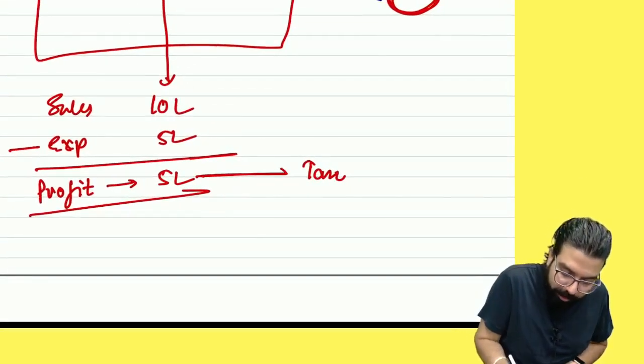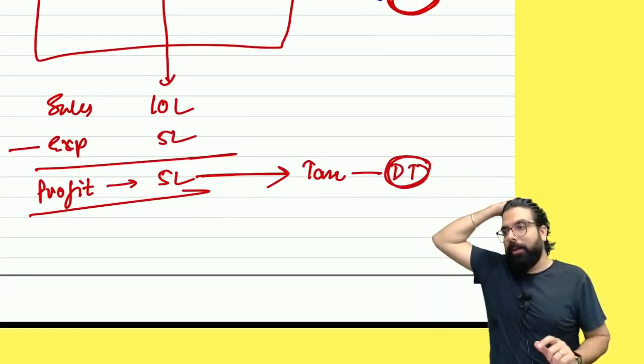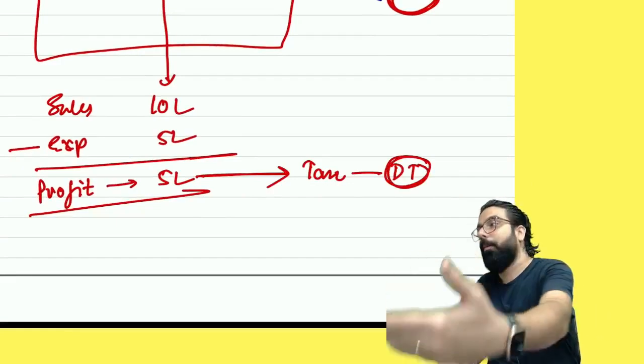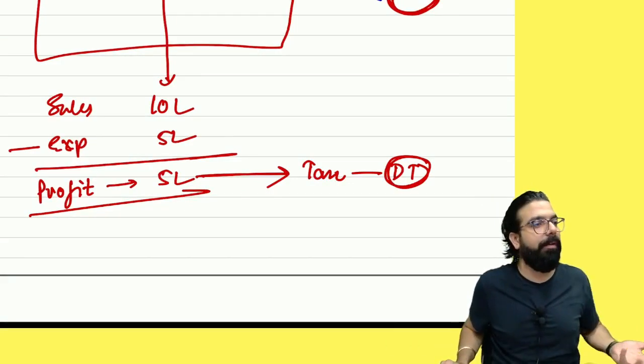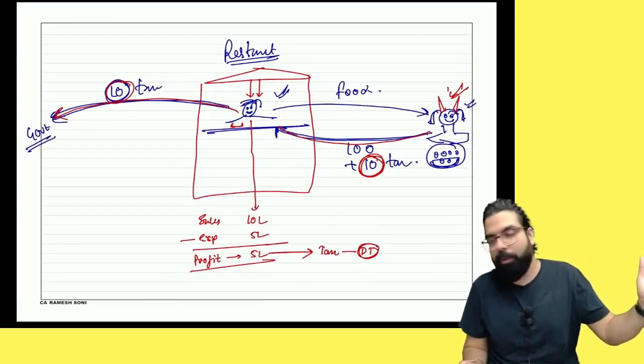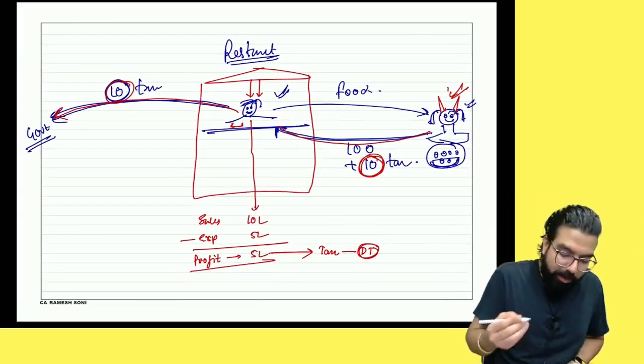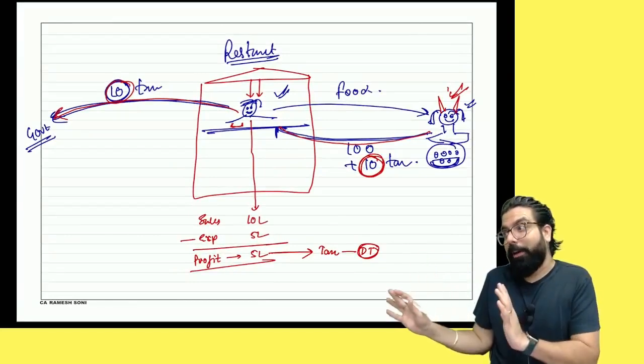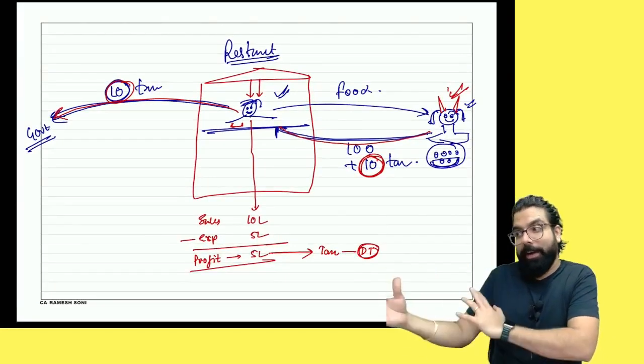What is this tax called? Direct tax. Why direct tax? Because it is imposed on me and taken from my pocket. So we call it direct tax. Done, sir. Is this point, direct tax and indirect tax, clear to all of you? Yes? Chalo. Now we'll move toward indirect tax.